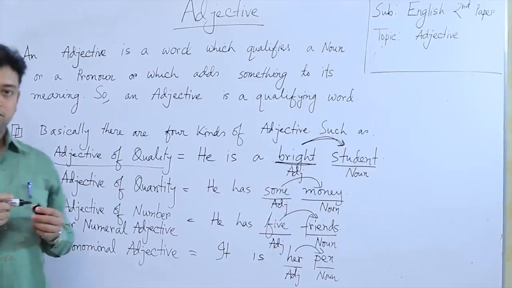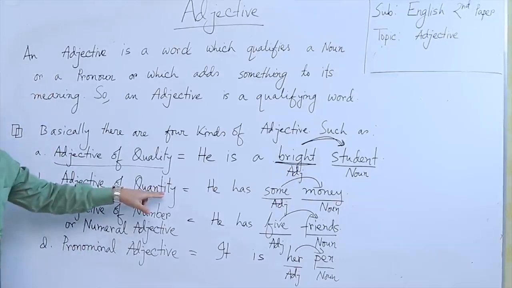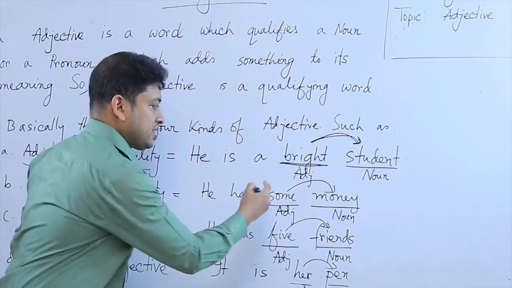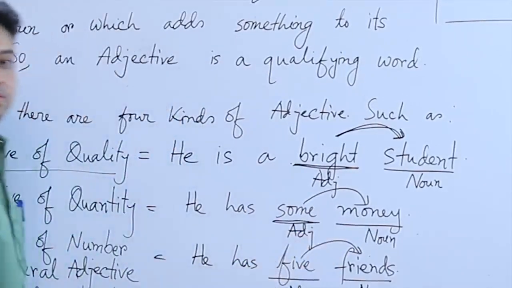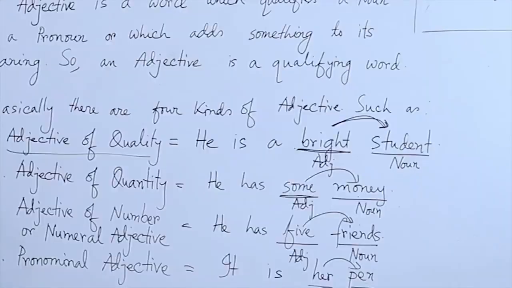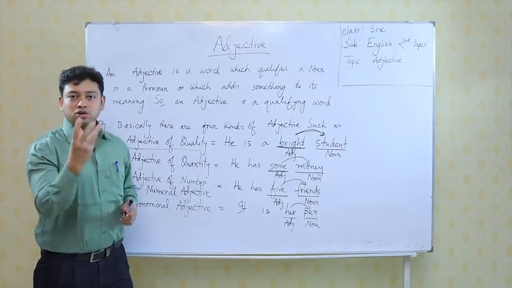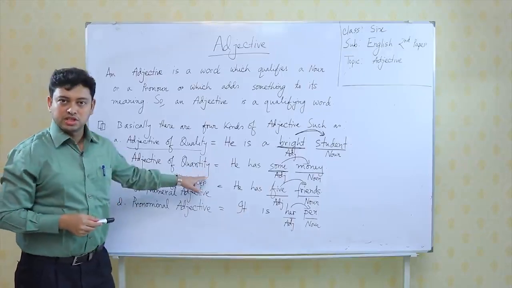This is the number 1 classification, and number 2 is adjective of quantity. Now, let us see the example. He has some money. Here the word some is an adjective. Why? Because it is qualifying the word money. Money is a noun. So, we are talking about the quantity of a noun. That is why this is adjective of quantity.